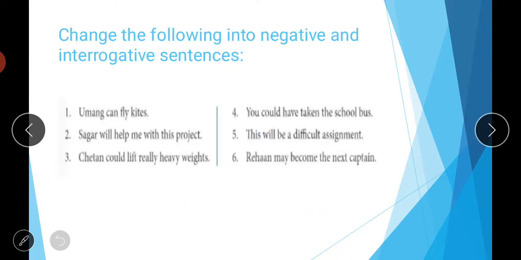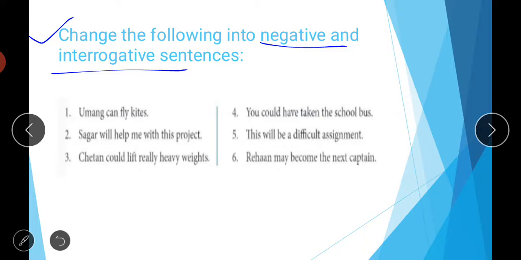Then again, students, now there is an exercise for you. Change the following into negatives and interrogatives. Sentences are given in front of you, and you have to simply change these sentences into negatives and interrogatives. As we know, for making negatives you have to put the word not after the modal, which is very simple, and in the case of making questions you have to put the modal at the start of the sentence.